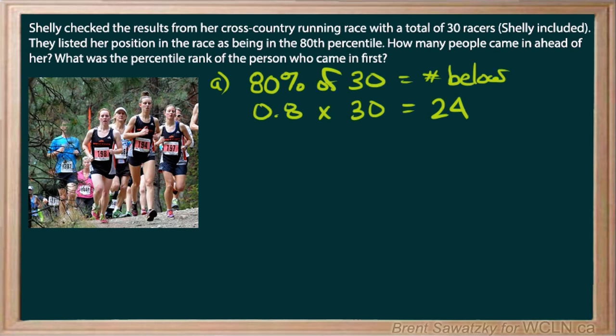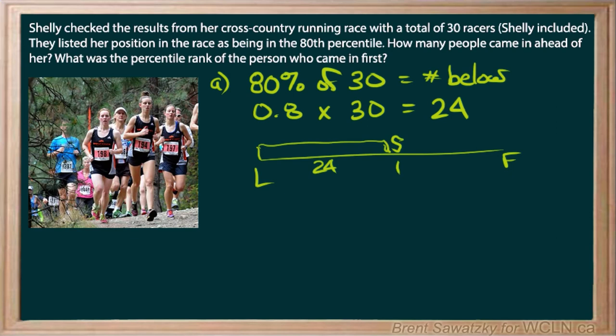We're asked how many ended up ahead of her. So let's see if we can lay this out. Some people might find it useful to say, here's the order of people in this race, the first person and the last person. And so there's a group down here, and we just determined that that group is 24 people because Shelley fits right there, one person, and then the rest of the racers fit up there.